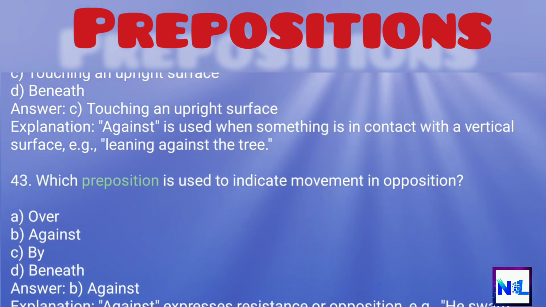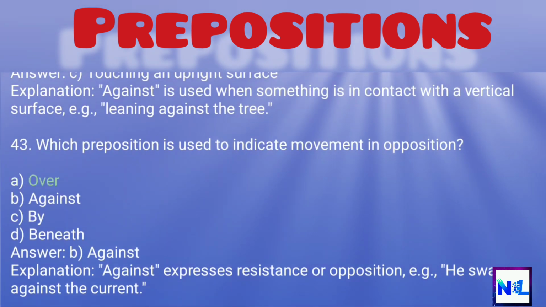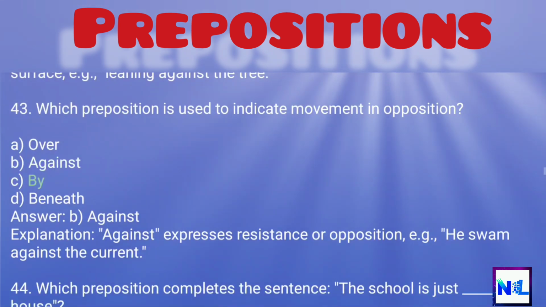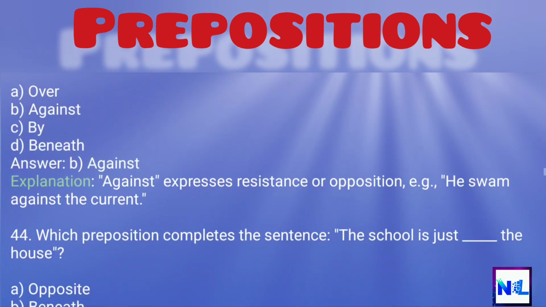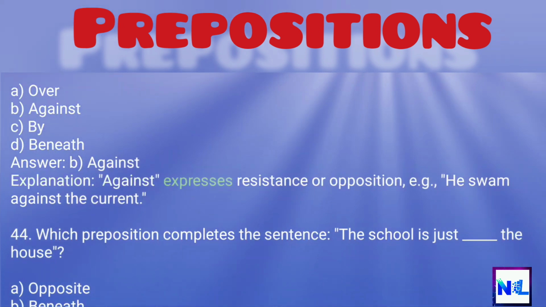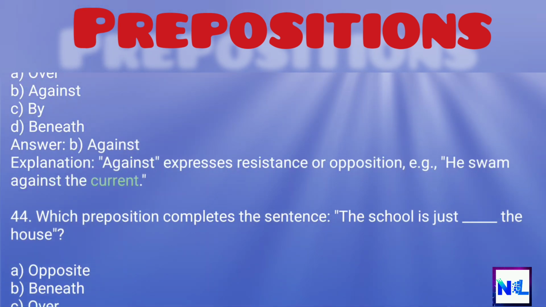43. Which preposition is used to indicate movement in opposition? A. Over, B. Against, C. By, D. Beneath. Answer: B. Against. Explanation: against expresses resistance or opposition, e.g., he swam against the current.